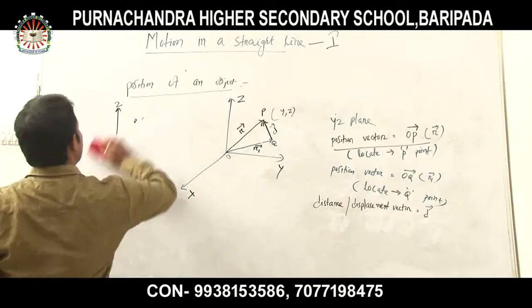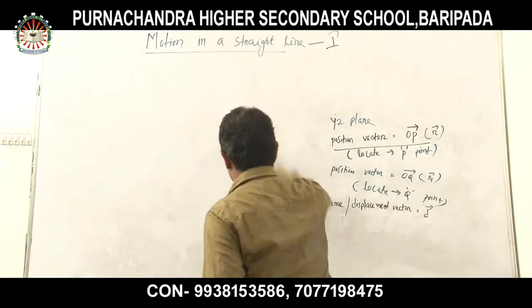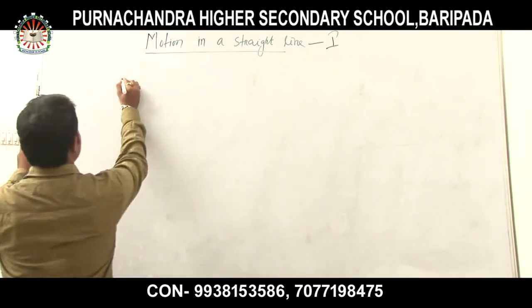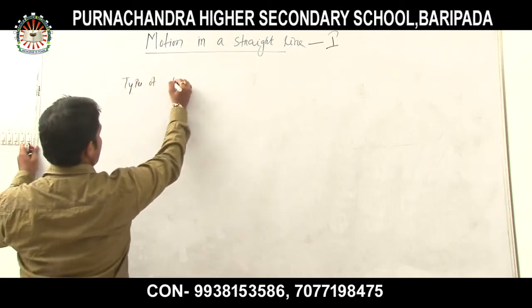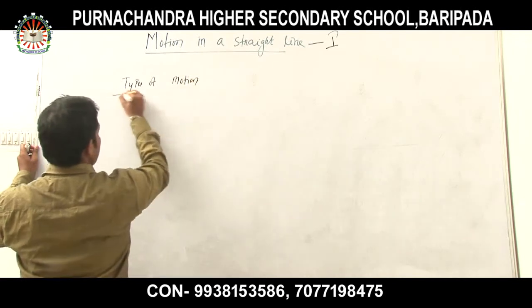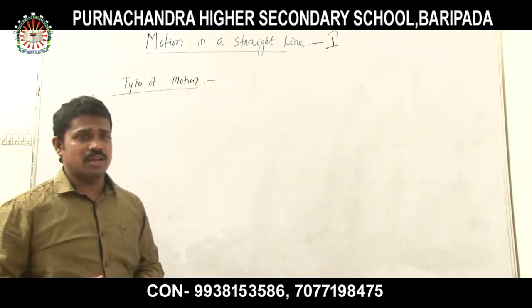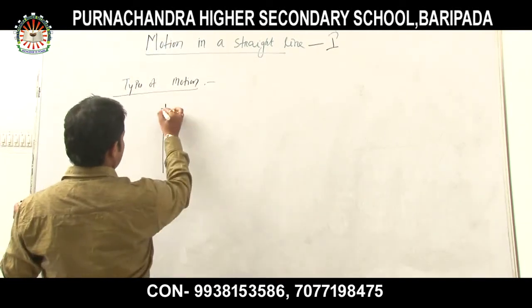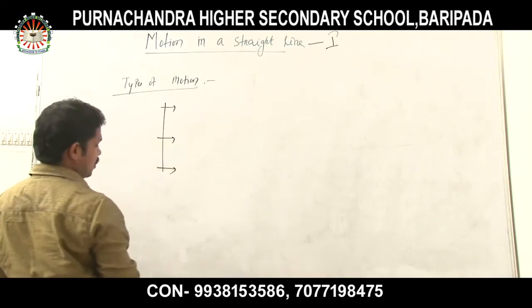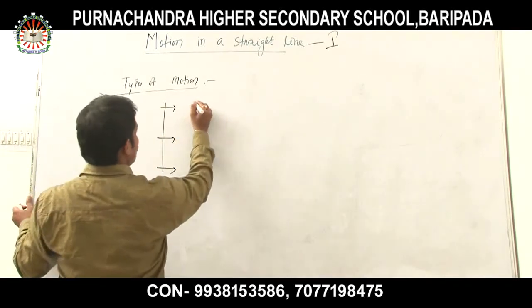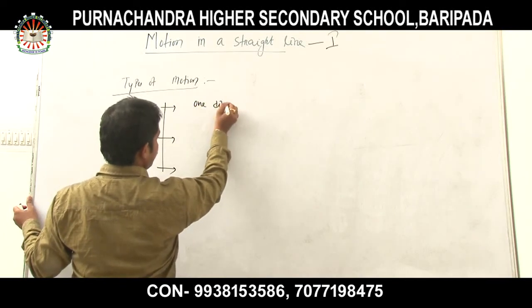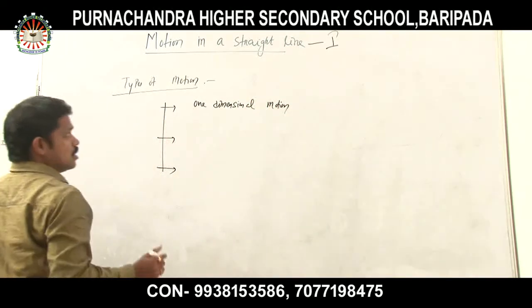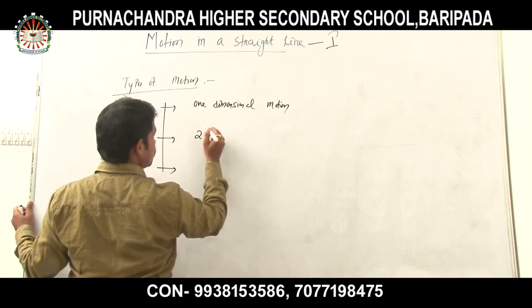Next, we will discuss the types of motion. So generally there are three types of motion. The first one is one-dimensional motion. Second, two-dimensional motion.